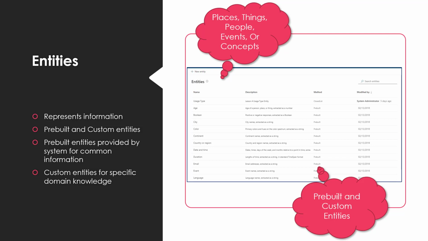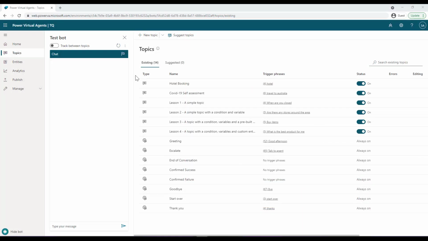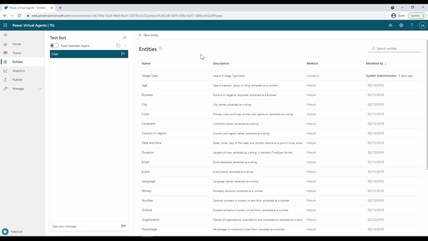So let's go ahead and have a look at entities. So here I am in my Power Virtual Agents area, and over here you can click on entities. And here under the entities section, you will see all the pre-built entities as well as the custom entities that you define. So entities basically are containers that hold certain set of values. Now, for example, there are these many set of predefined entities. So basically we need a set of variables which will extract the required piece of information from a sentence.